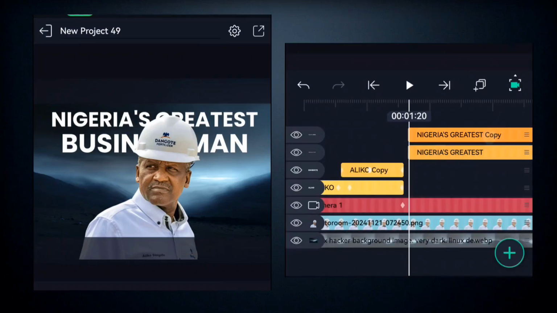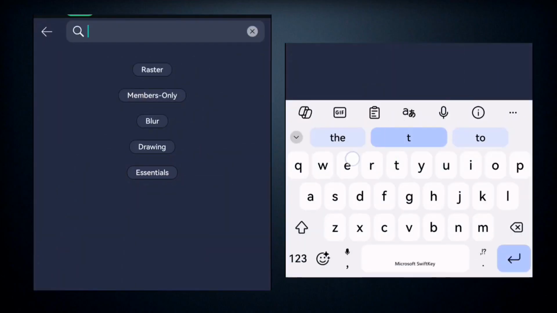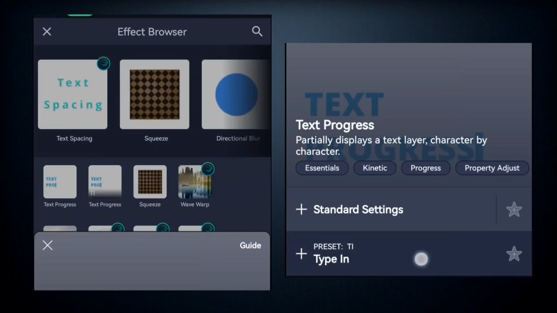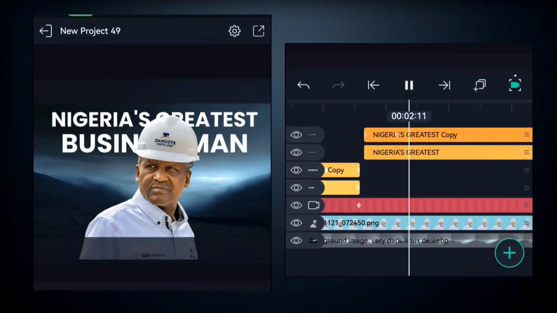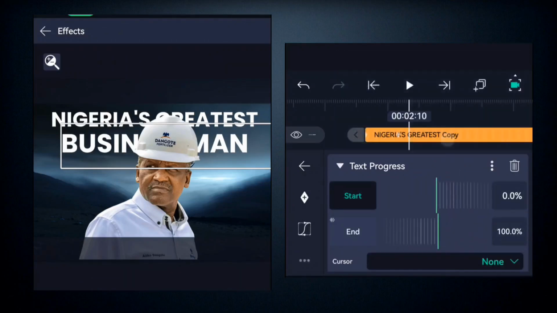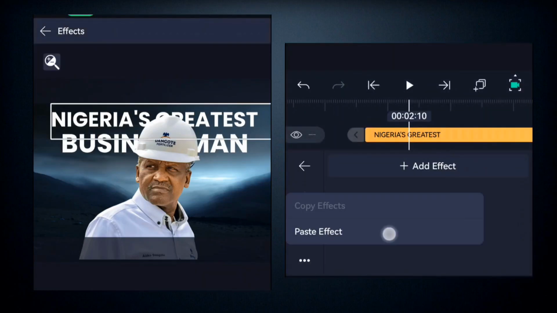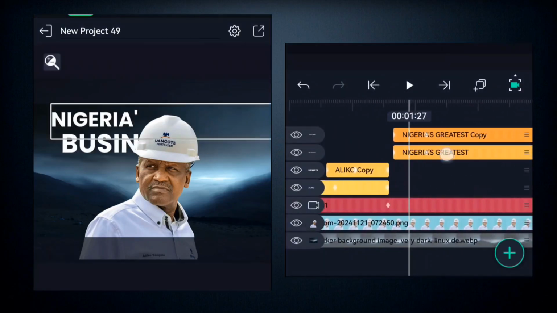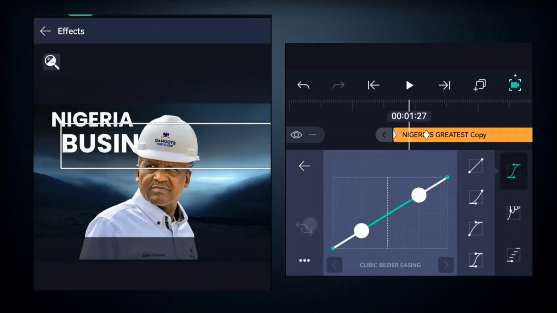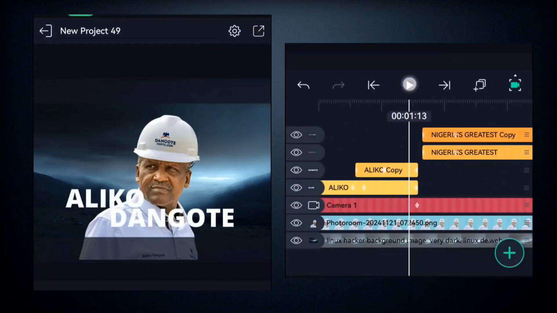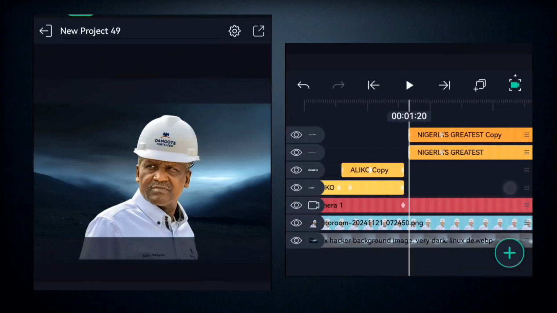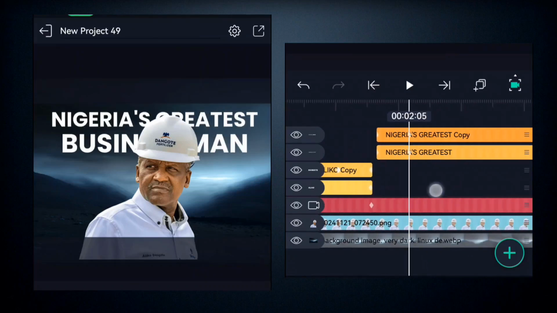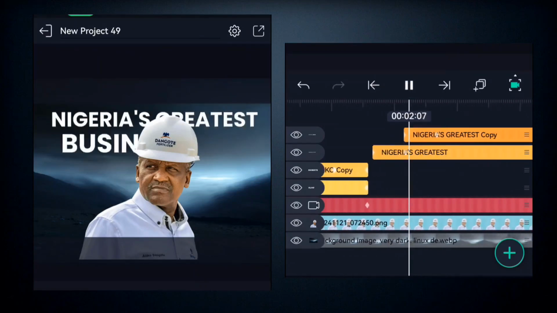So to add the effect, you come here, click on the effect option, and you type the text progress option. You use the type-in procedure, and you come here to select none, and you can see how it works. So you can come here to copy the effect and paste it on the second text like this. So we're going to come and add the graph effects, which we did not add in between the keyframes. All right, so you do that for both of them, and you don't want them to start at the same time. So you come here and adjust the second text right here. So you just give it a little bit of a movement from the beginning of the other keyframe.